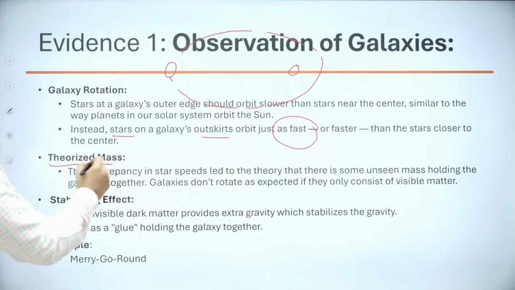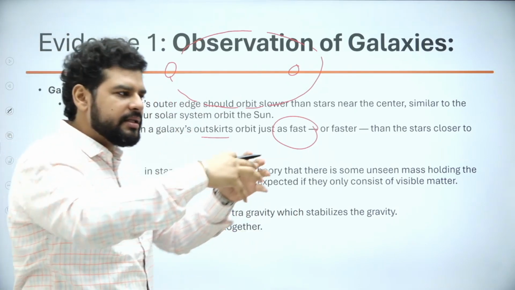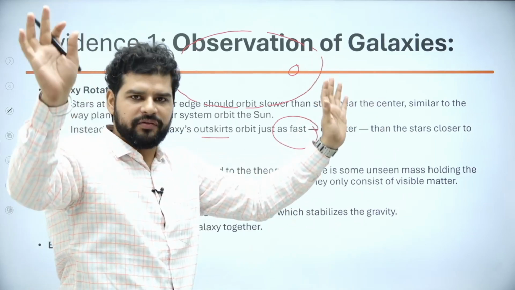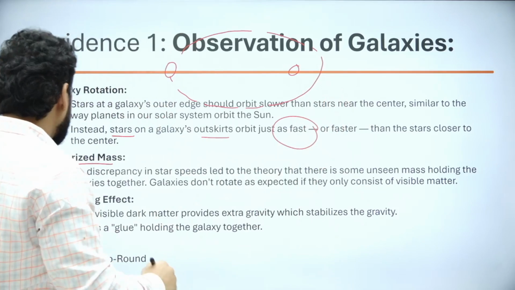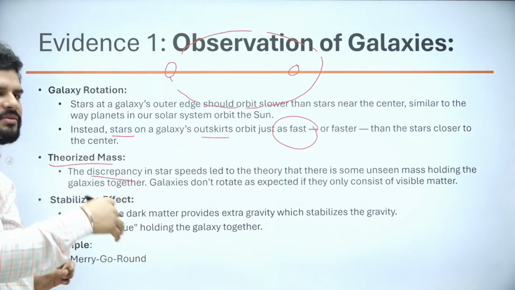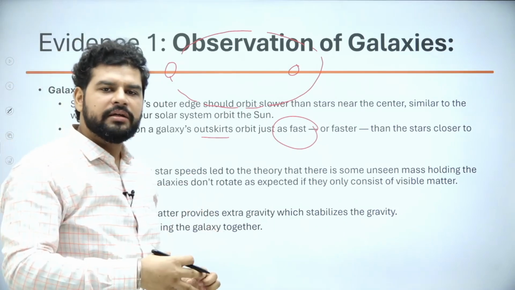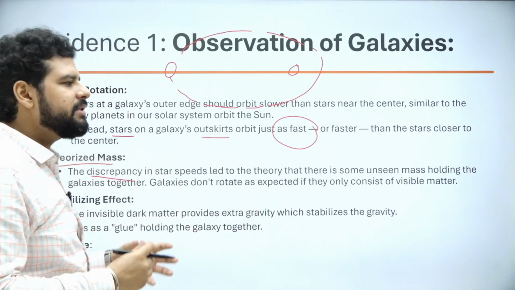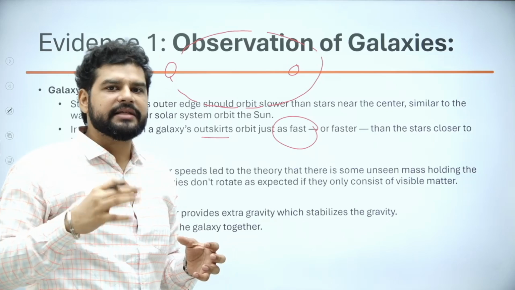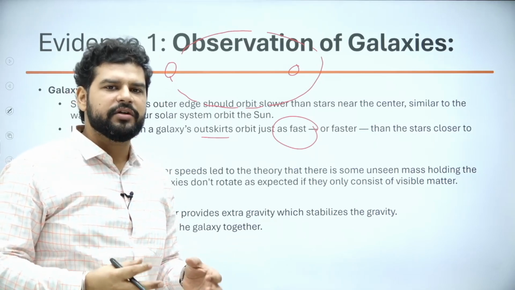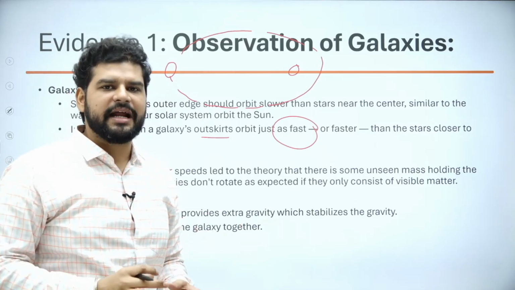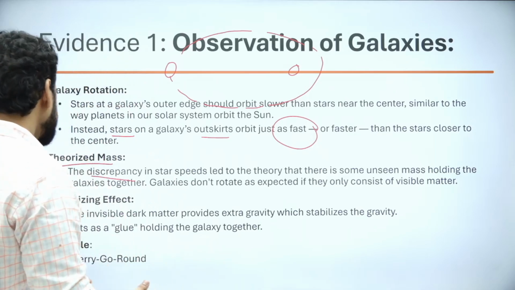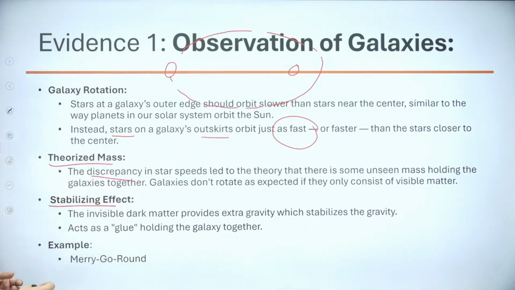So they theorized that something is holding the things on the outskirts. It is holding them together, otherwise they would fly off due to centrifugal force, right? So this discrepancy between observation and theory, this gap, was termed dark matter, because dark matter is matter and it has gravity. Any matter that exists in the universe exerts gravity. So that gravity is keeping the galaxies together, right? So it has a stabilizing effect.